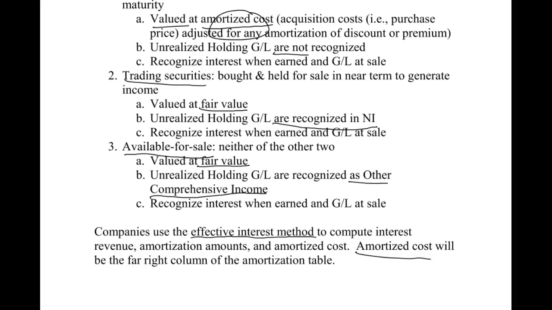So this is just our brief introduction into debt investments. In this chapter, looking forward, we're going to go through these three types of debt investments and how to account for them, record the unrealized holding gains and losses if needed, how we handle them when we sell, and so forth. Then we'll switch gears and go to the equity portion of the chapter and cover issuing stock and the purchase of stock and how we account for that as an investor.